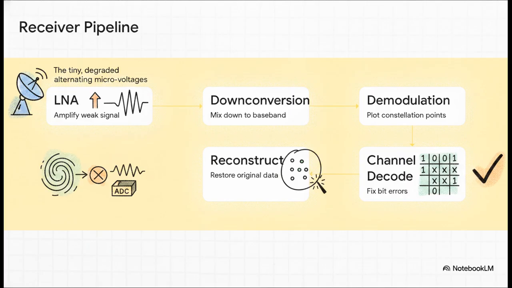Step 14. Demodulation mathematically plots the received I and Q points, desperately looking for the closest valid constellation point. Step 15. Channel decoding evaluates all those redundancy checks we added earlier to instantly fix any bits flipped by the air's noise. And finally, step 16. The reconstructed data stream is perfectly restored to the exact ones and zeros that were originally sent out.